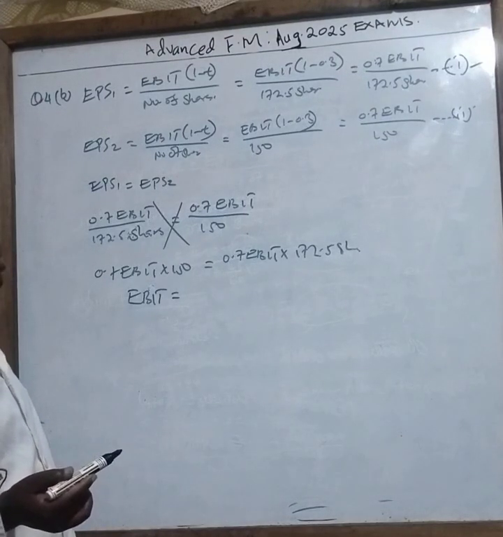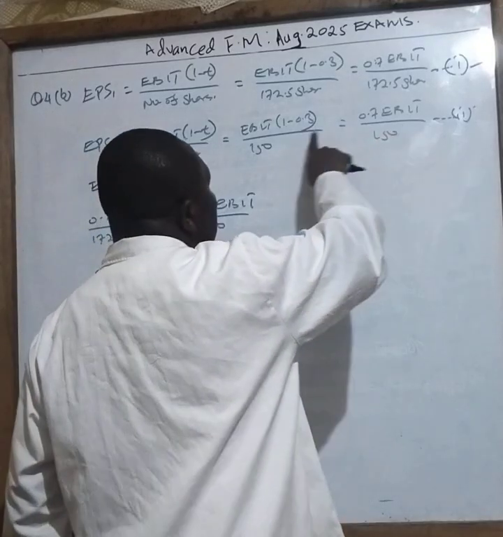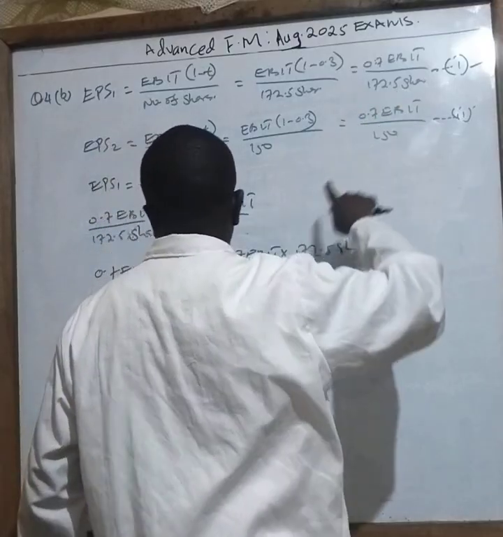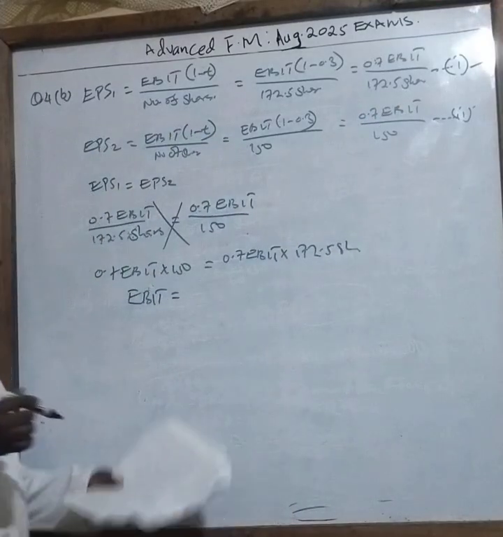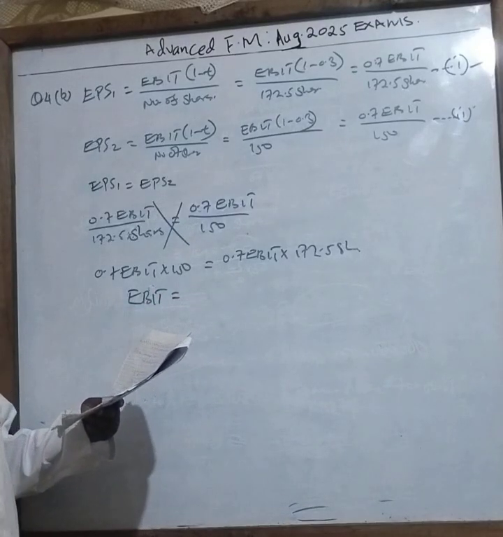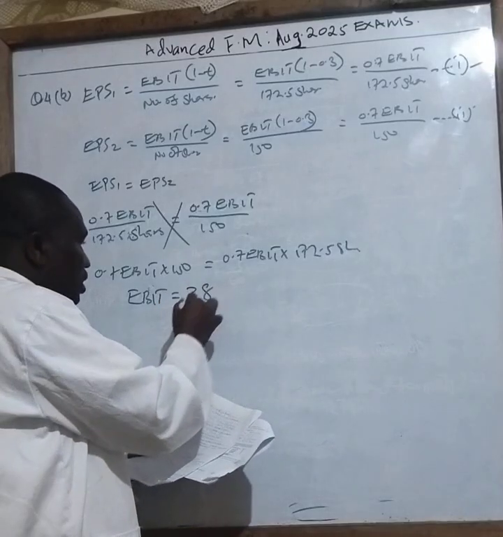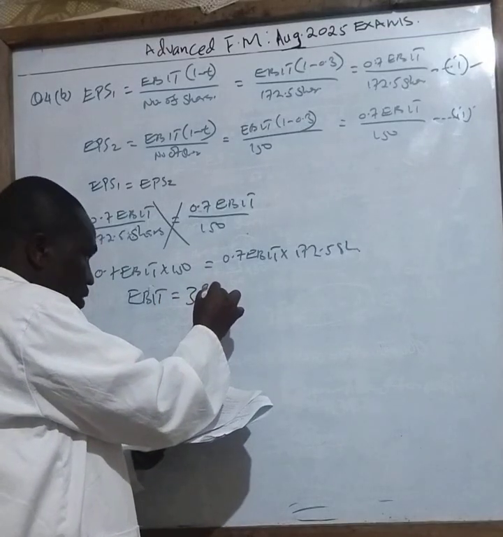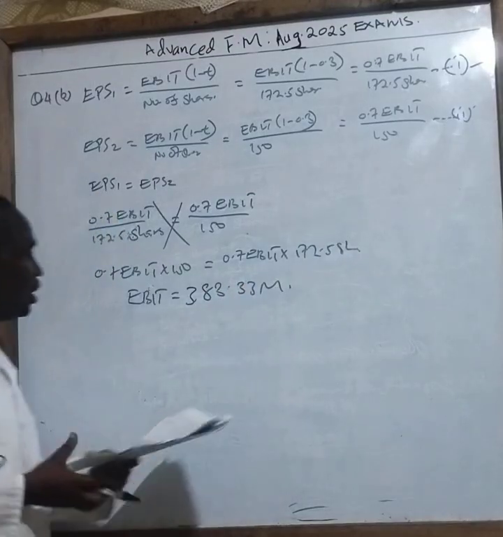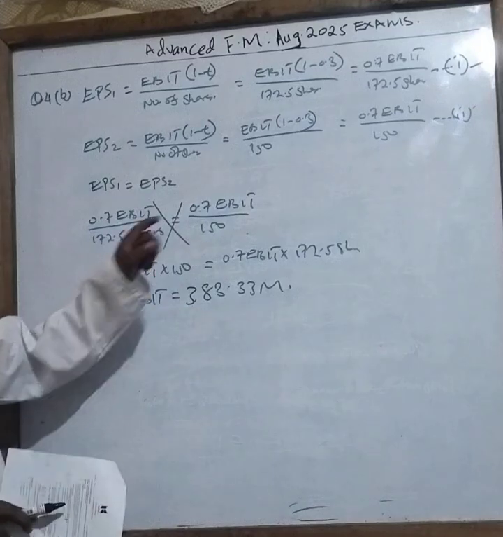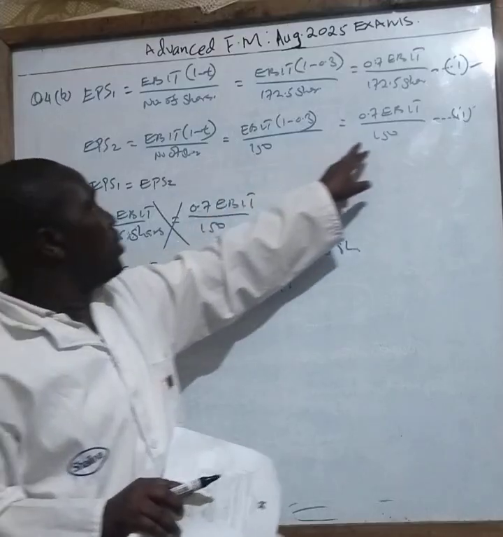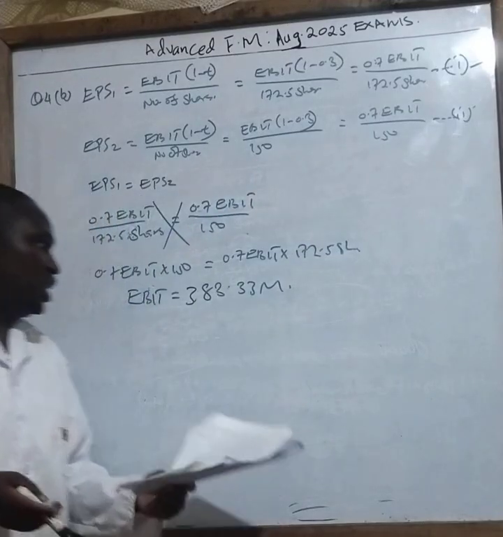Just a minute. Yes. So your EBIT, once you have done this one, the answer you get there is very easy: 3,000.33 million. So that is now your EBIT. So your EBIT at this point is this. Even at this point, this. So that is how you are supposed to work out that particular question.